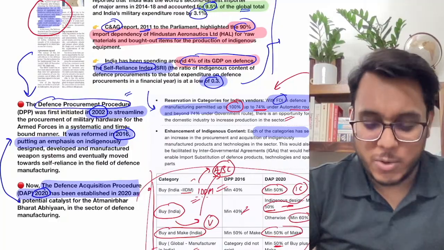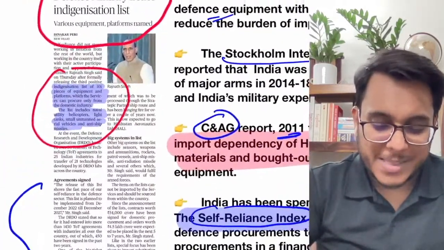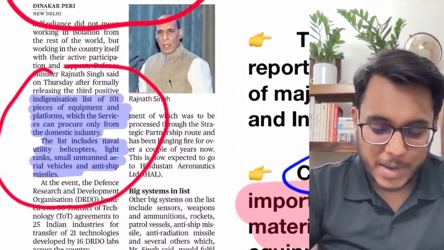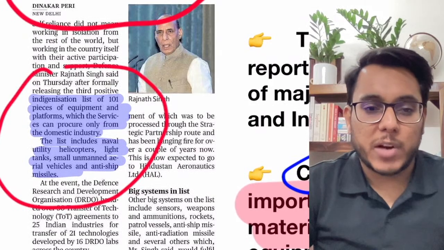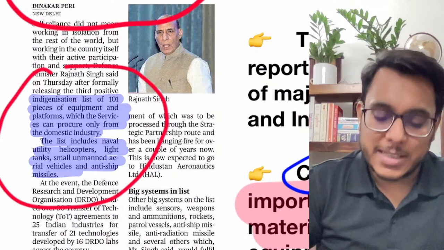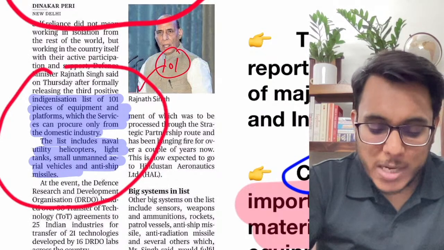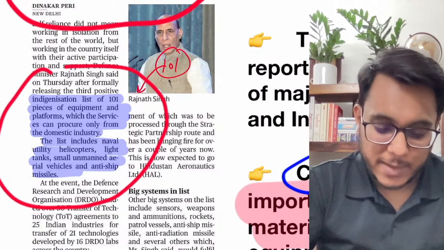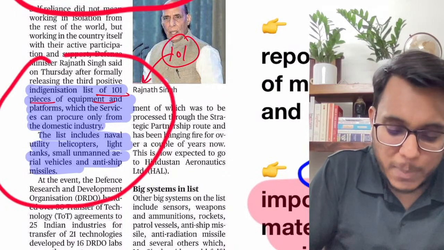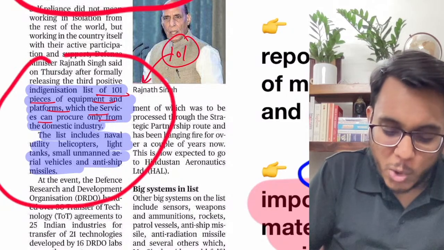Okay, so just this idea you can give, and if you can talk about the FDI that has been increased. Now guys, basically what this particular article is saying is that recently the Ministry of Defense has released a new indigenization list. It has released a list of 101 items which can only be procured from Indian manufacturers.